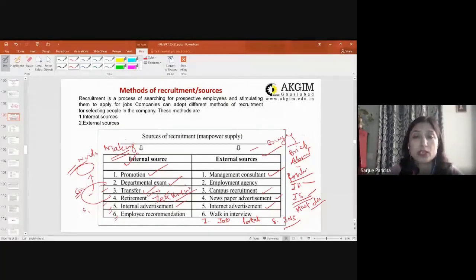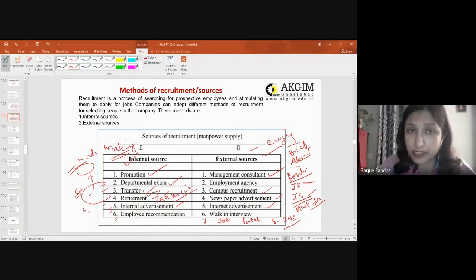In walk-in interviews, again through newspaper, through ad posting, you are just inviting everyone. Whosoever is listening about the advertisement can come and sit for the interview. It is a cumbersome process, and it is not a very dignified process of recruitment, because you tend to invite all those who are eligible and who are not eligible. Then it becomes a very cumbersome process for you to shortlist who is actually eligible and who is not actually eligible for the job.